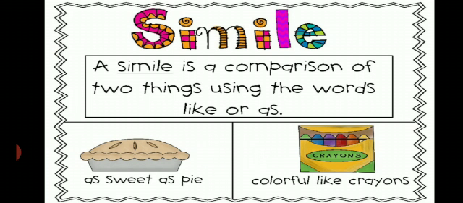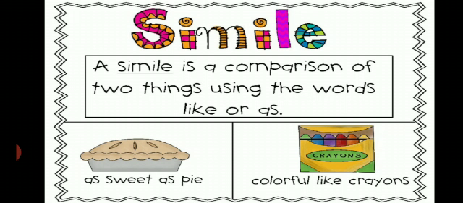First one is simile. It is a comparison between two distinctly different things. A simile is a comparison of two things using the words like or as. So it is indicated by as, like, or just as. You can see on the screen: as sweet as pie, colorful like crayons.